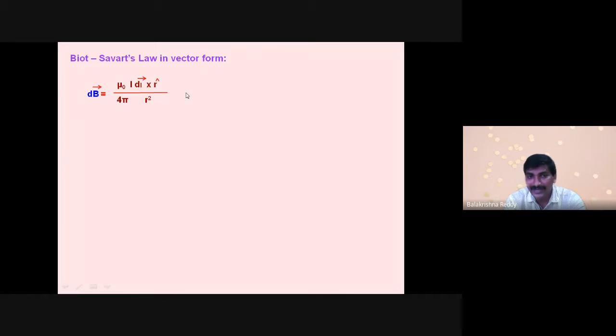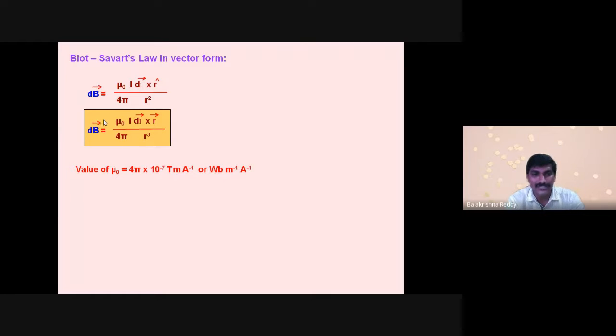Can I write r cap equal to r arrow by r, where r is the magnitude? If I write it like that, I have r arrow. You are seeing the arrow, right? r arrow by r. One more r has come, so the denominator becomes r cube. Now, this is the vector form. It is most important to know.